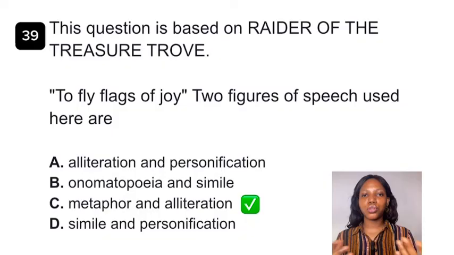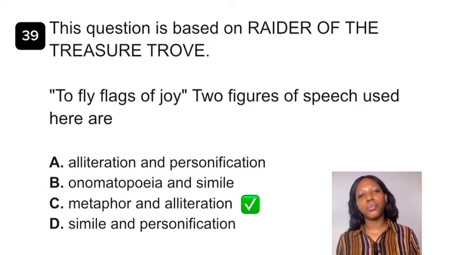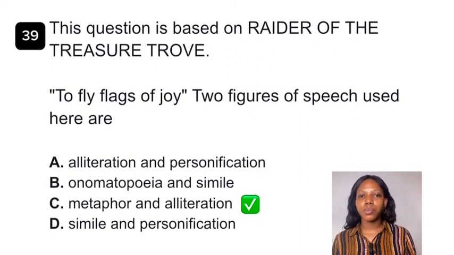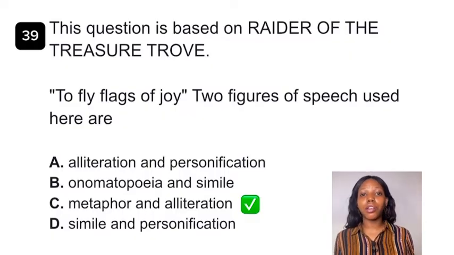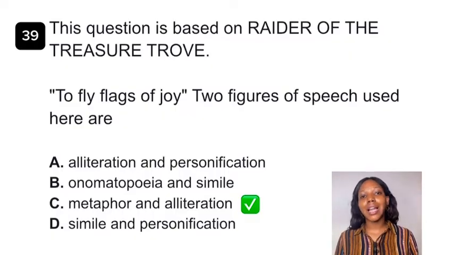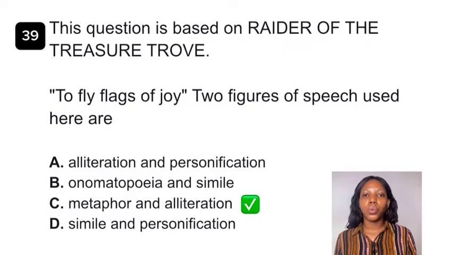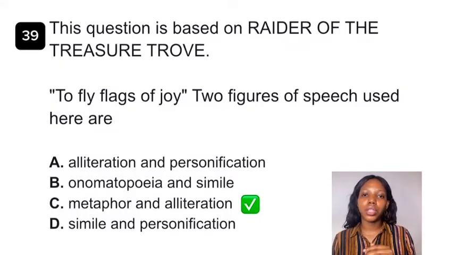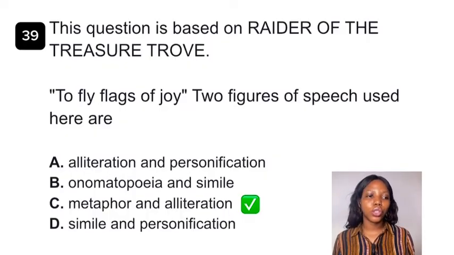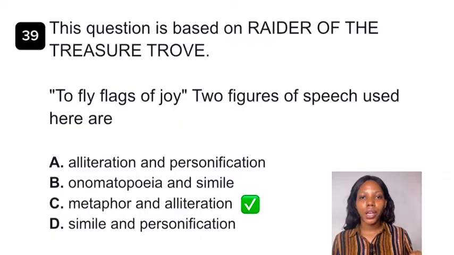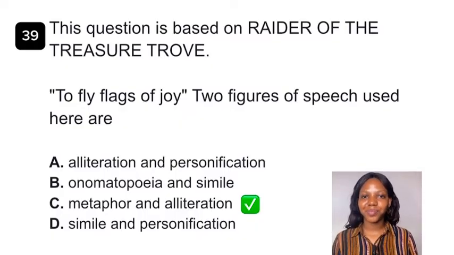For example, out of stone, we are mountain of works, we have web of lies, ray of hope, flood of emotions. So these are examples of metaphor. Okay, these are examples of metaphor. So for example, mountain of works, you are comparing the large amount of work you have to do with the difficulty that you encounter when you want to climb a mountain. Okay, so that's the comparison there. Okay, so the answer to this question is no doubt option C, metaphor and alliteration.